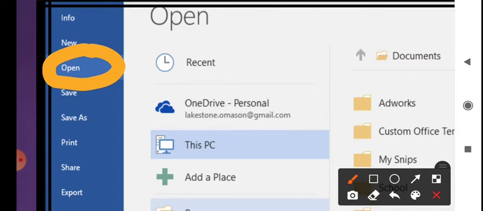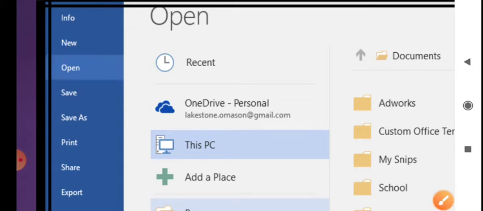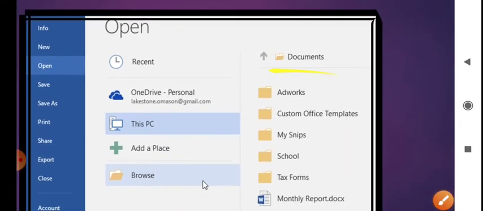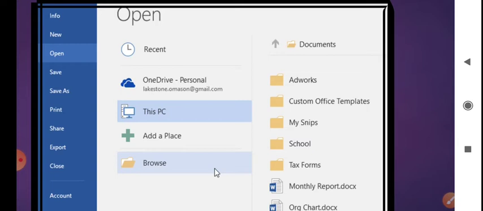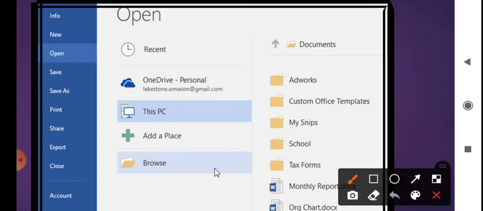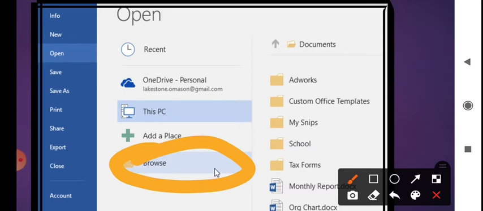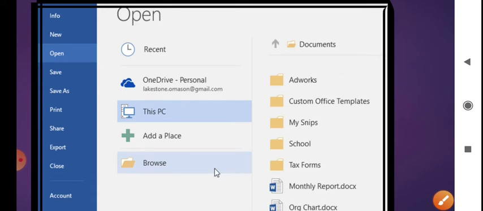Now this window will come. You can see this window, and here the Browse option is given. Select a document and click on Open. The document can now be edited.